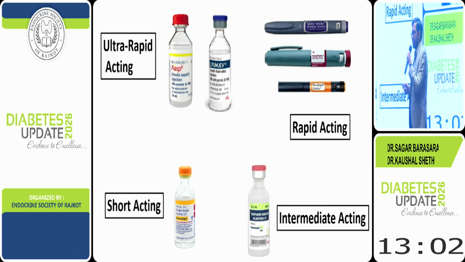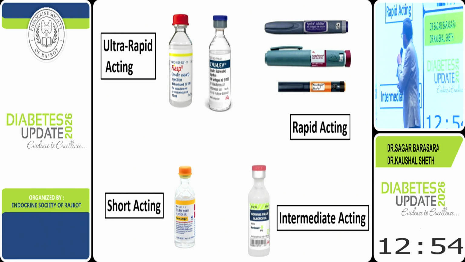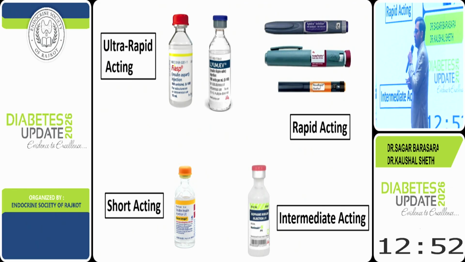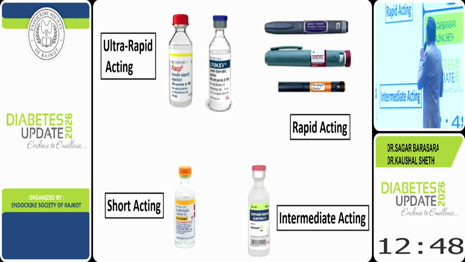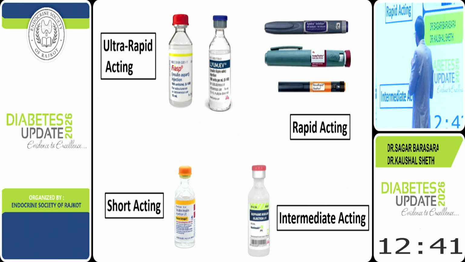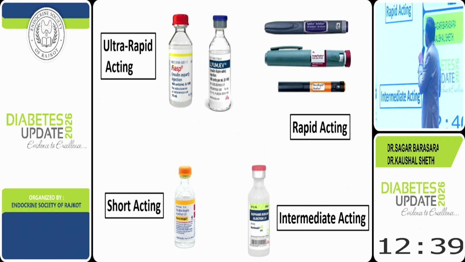I will just give the names; pharmacokinetic properties will be discussed in subsequent cases. Ultra rapid acting insulin includes fast acting aspart like Fiasp and fast acting lispro Lyumjev. Rapid-acting insulin includes Apidra, Humalog, and NovoRapid. Short-acting is the regular insulin we are using, and intermediate-acting insulin is NPH.